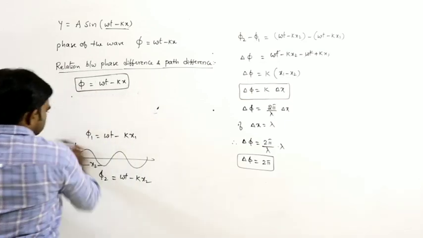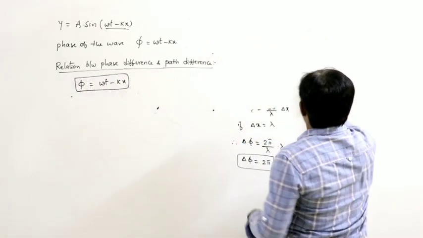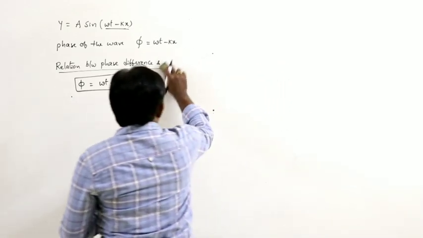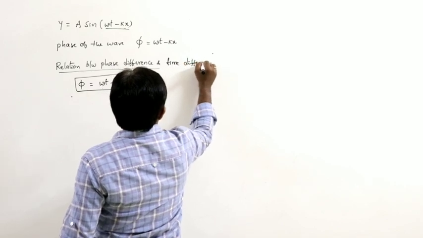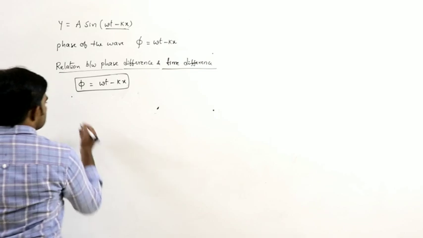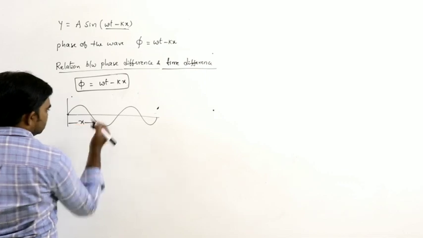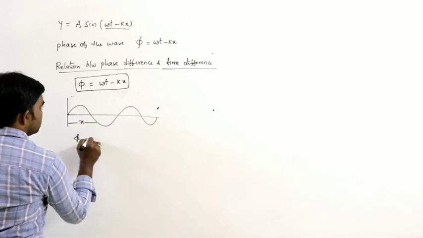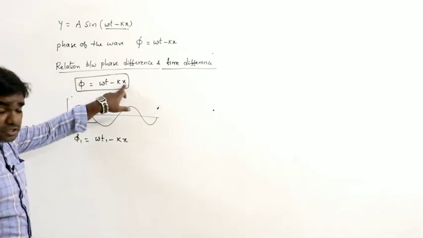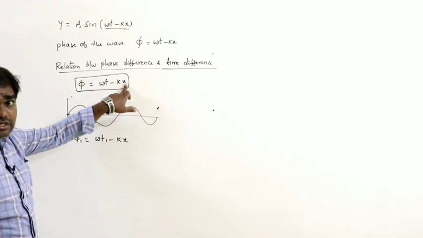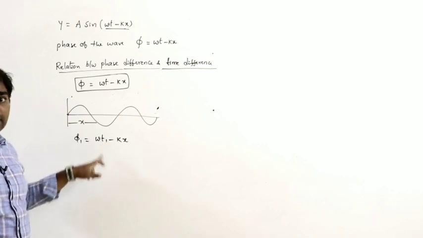Next, in the same situation, what is the relation between phase difference and time difference? Here the distance remains constant, the path is constant. Let us say phi 1 is equal to omega t1 minus kx. The distance traveled by the wave, x, remains constant. Let us say the phase is phi 1 and the time taken is t1.